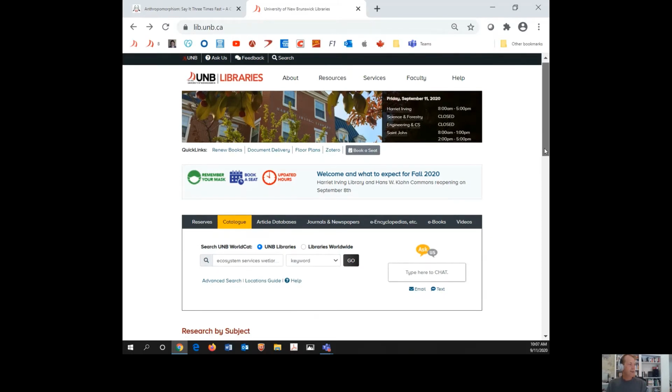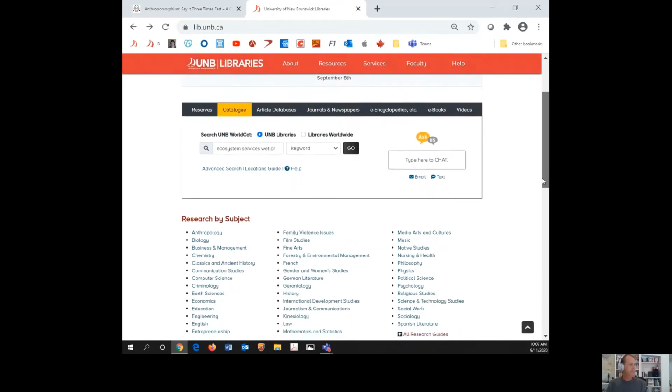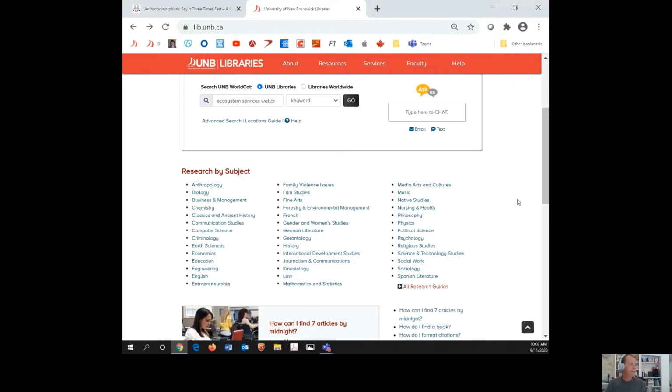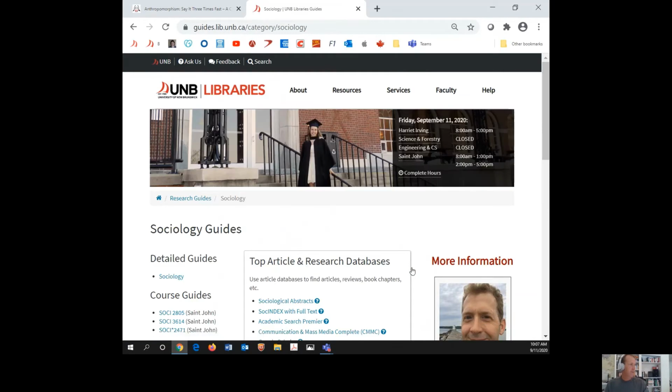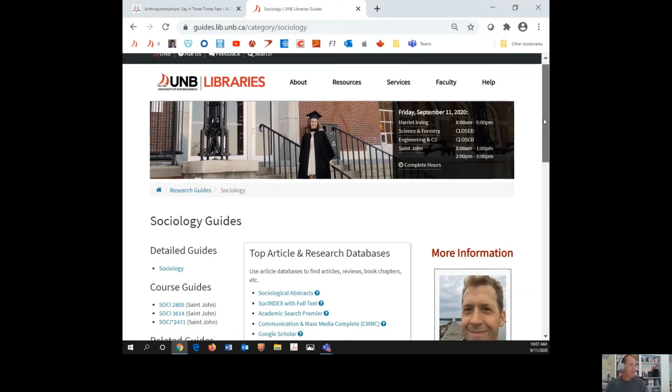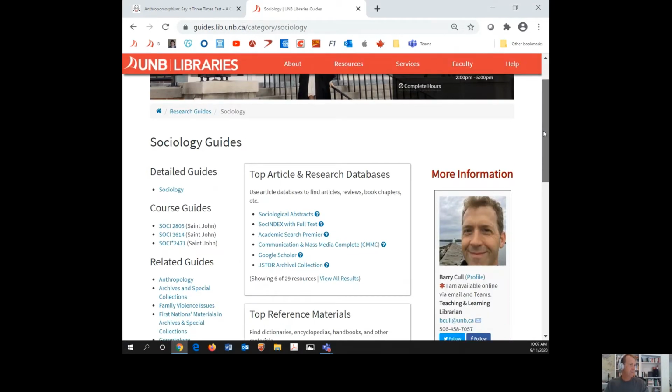The second way is hiding here towards the bottom of your screen in the research by subject section. So I'm going to go into sociology. I am the librarian for sociology and philosophy, and I'm also the teaching librarian for undergraduate classes in the sciences and forestry. So I'm going to go into one of my areas, sociology. That's why you see my contact info and my photo on the page.